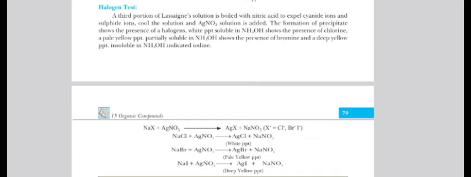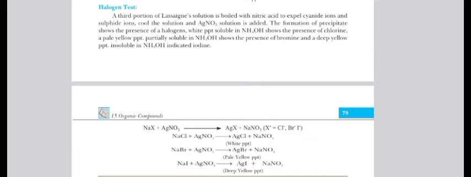As you are moving from top to bottom, the darkness of the color as well as the insolubility will be increasing gradually. So when we are moving from top to bottom, the major indication is that the color will go darker. The next possibility is that we should see whether these substances are soluble or not soluble in ammonium hydroxide. So there are two ways to detect it.